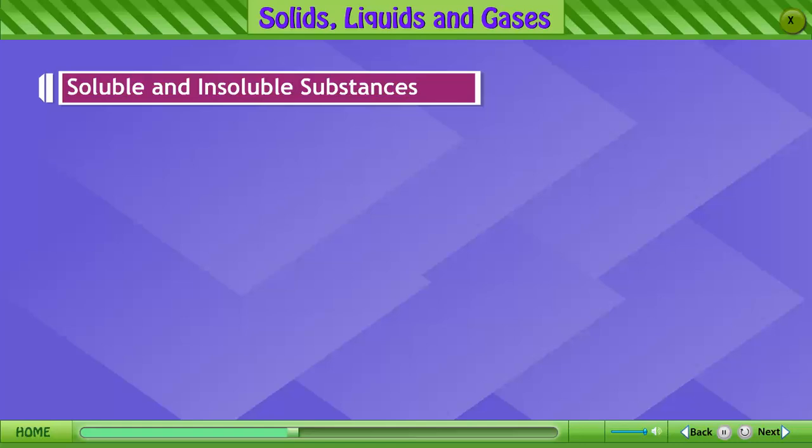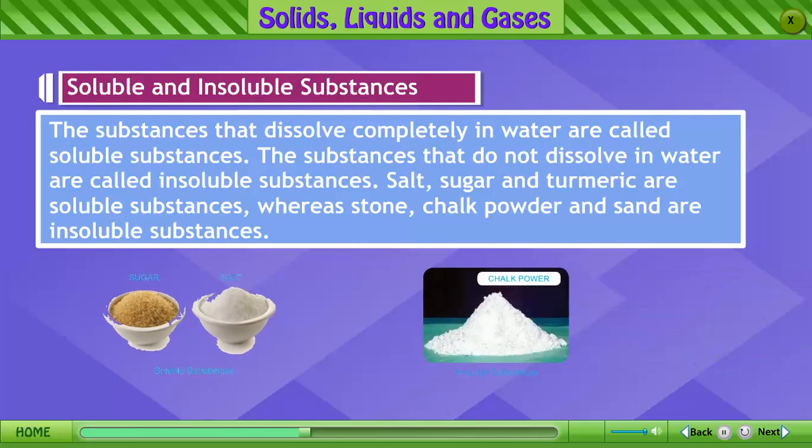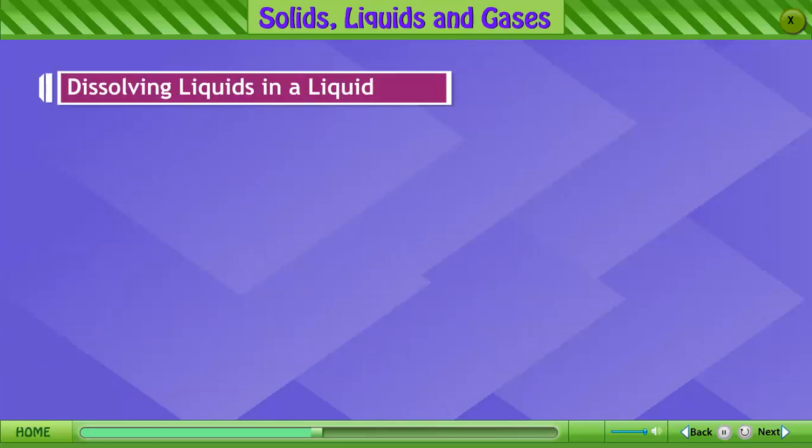Soluble and insoluble substances. The substances that dissolve completely in water are called soluble substances. The substances that do not dissolve in water are called insoluble substances. Salt, sugar and turmeric are soluble substances, whereas stone, chalk powder and sand are insoluble substances.